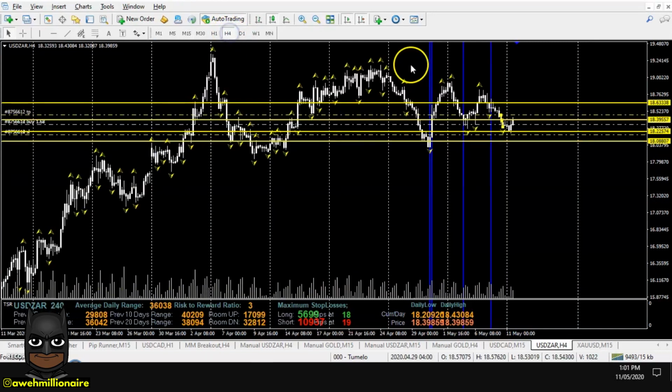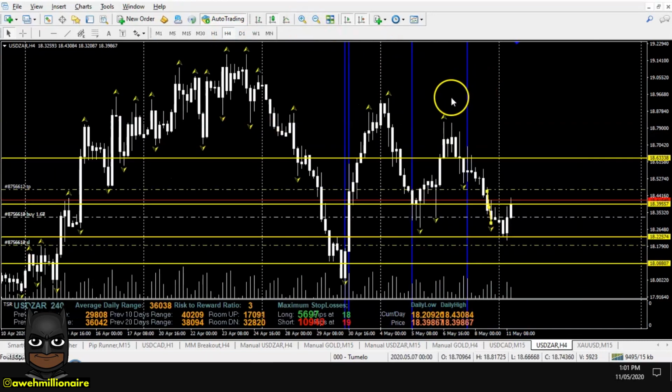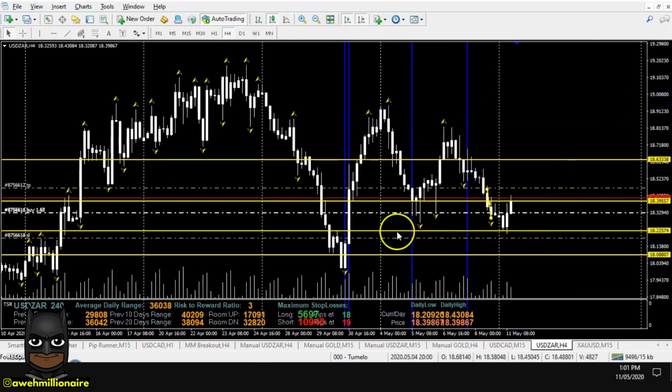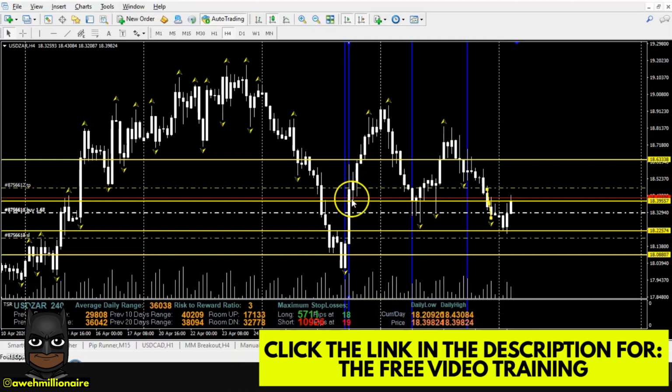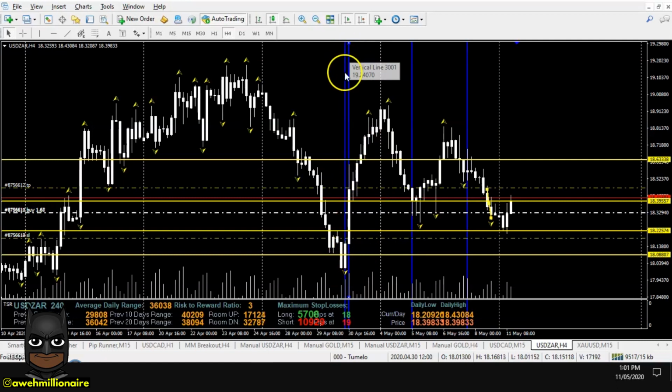So back to the 4-hour time frame so you can see exactly what I'm talking about. This is where demand level number 2 and demand level number 3 came into play. If you have the free video training, then you'll know what I'm talking about in terms of identifying it using FX volume. This was the level, but there was another additional level, and I'm going to show you how that came into play.